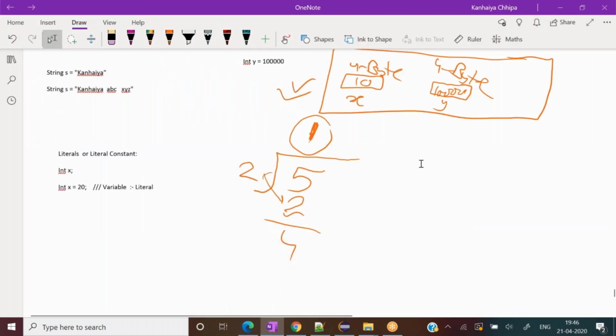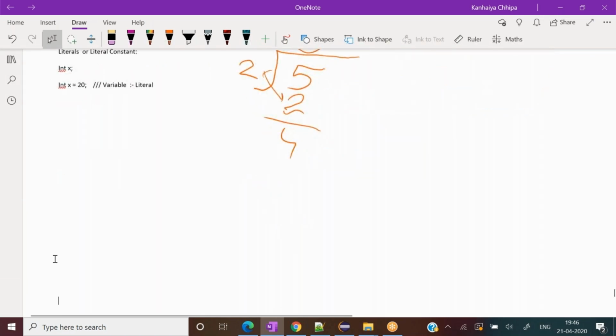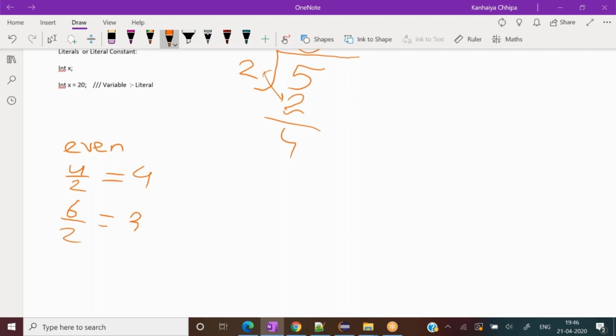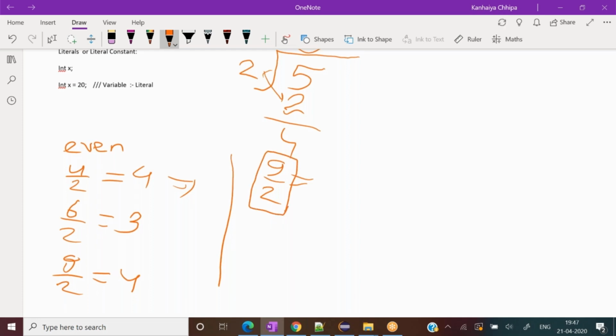Say for an example, 4 divided by 2 equals 2, 6 divided by 2 is the whole number 3, 8 divided by 2 becomes 4. But 9 divided by 2 will not give me a whole number. There would be one remainder. We cannot divide 9 by 2 thoroughly.